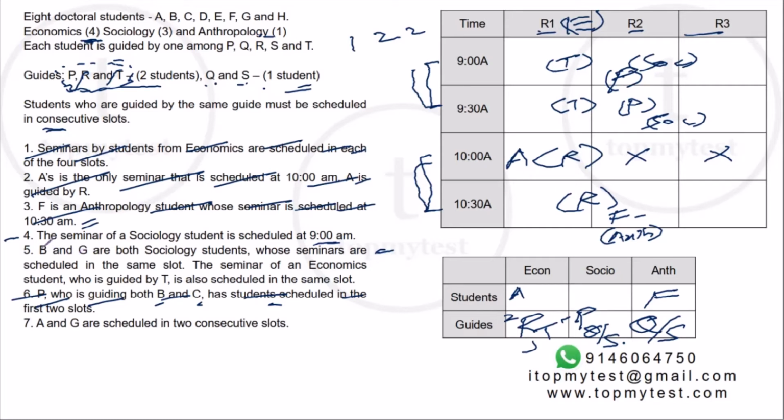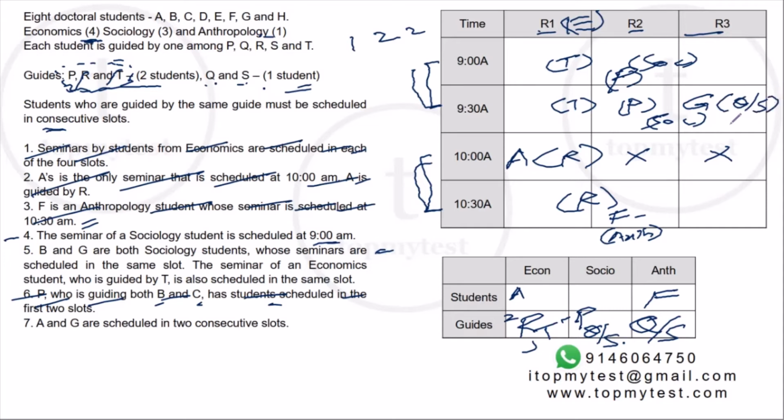But B is being guided by P, who takes only the first two slots, which means G cannot come in the 10:30 slot. G has to come in the 9:30 slot.